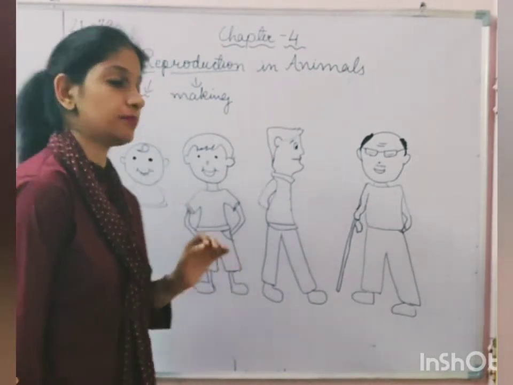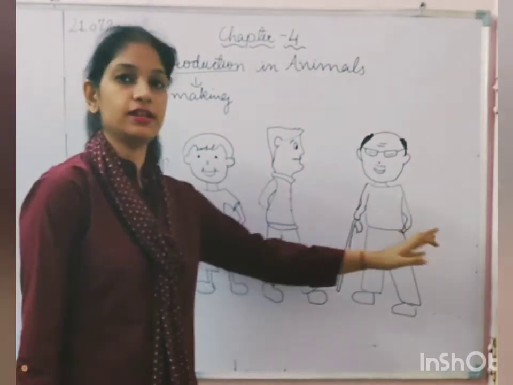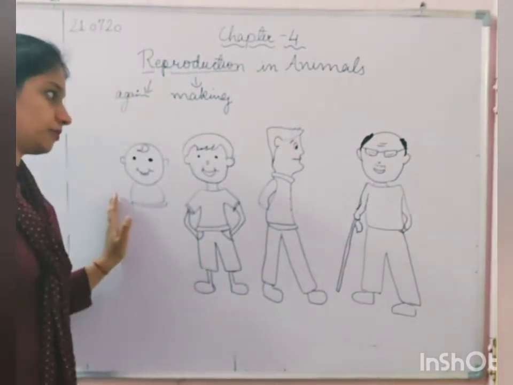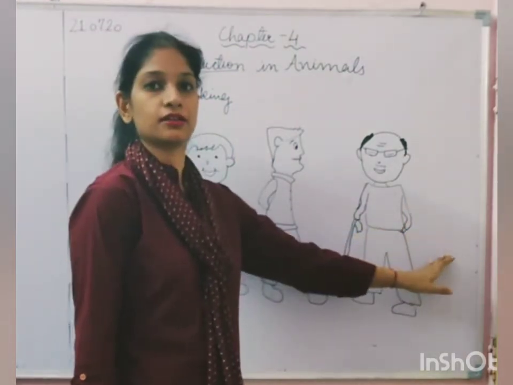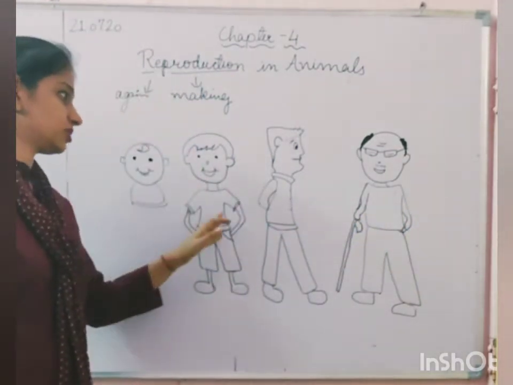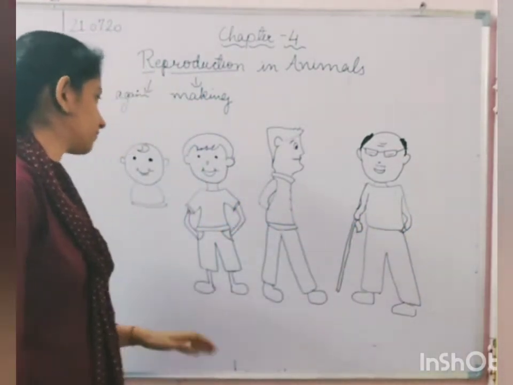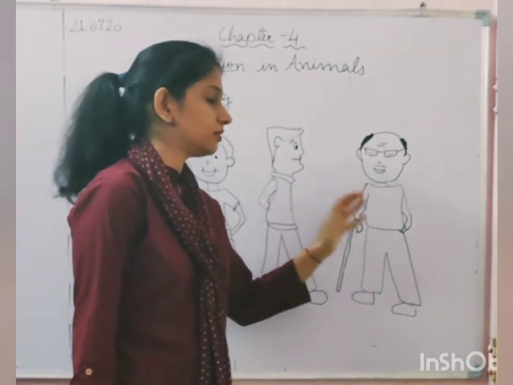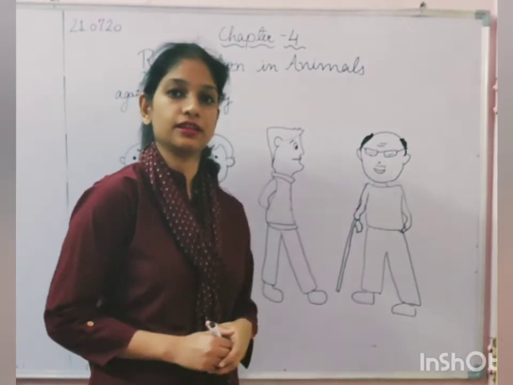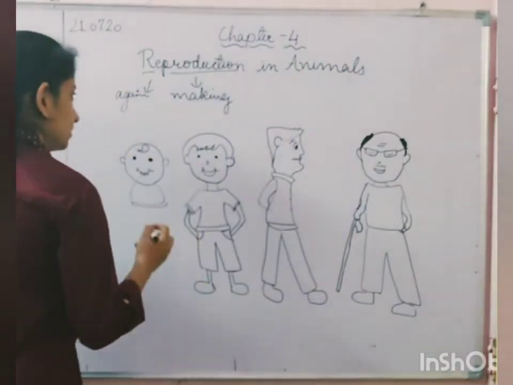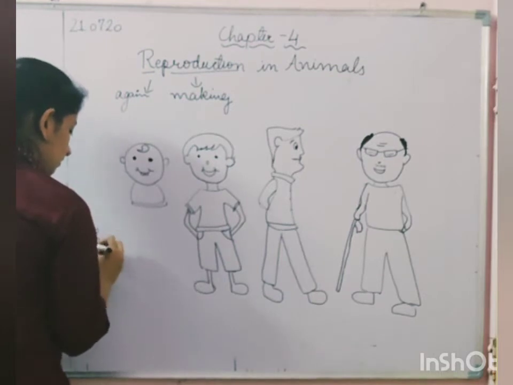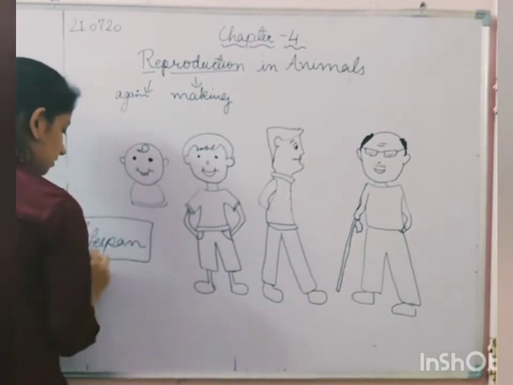It is the period from birth till death. And these are the various stages that we cover in our life: birth, boyhood, adulthood, old age, and then death. So this entire period is termed as lifespan, from birth to death.